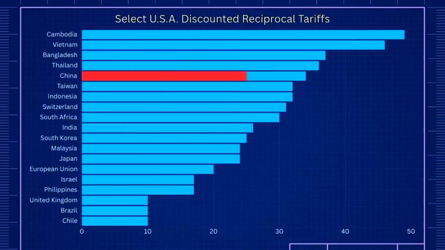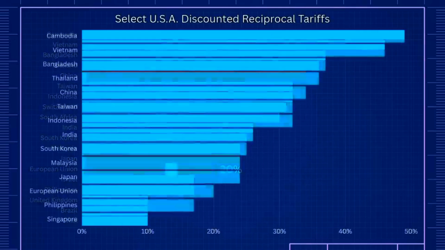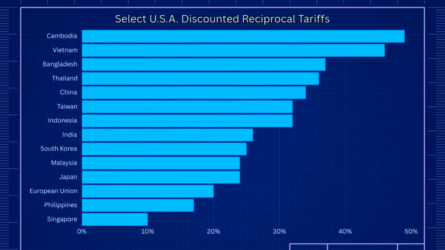that countries like China and Japan had received shockingly steep tariffs. Regions like the European Union, which have long been one of America's biggest allies, also received tariffs of over 20%. But there is one country on this list, and it's actually missing, so we'll add it. Here, on the list, which we just added, is a country known as Singapore.